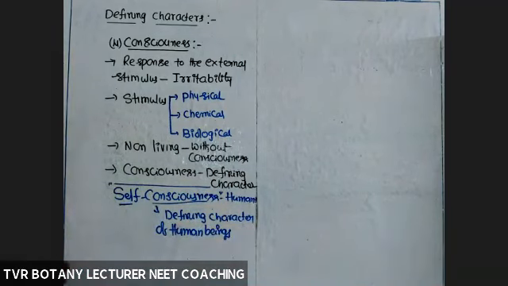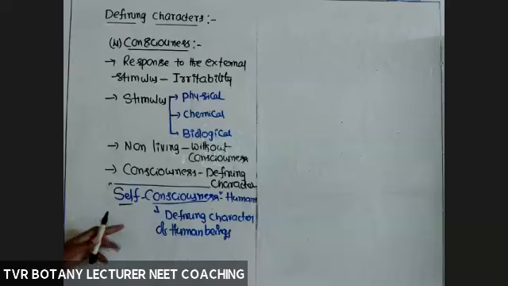Human beings only. No other organism has this character. So now the big difference between other living organisms, those which have consciousness, and human beings, who have consciousness or self-consciousness, is a dissimilarity between the rest of the organisms and human beings. We have self-consciousness. So overall, consciousness is a defining character of living organisms.